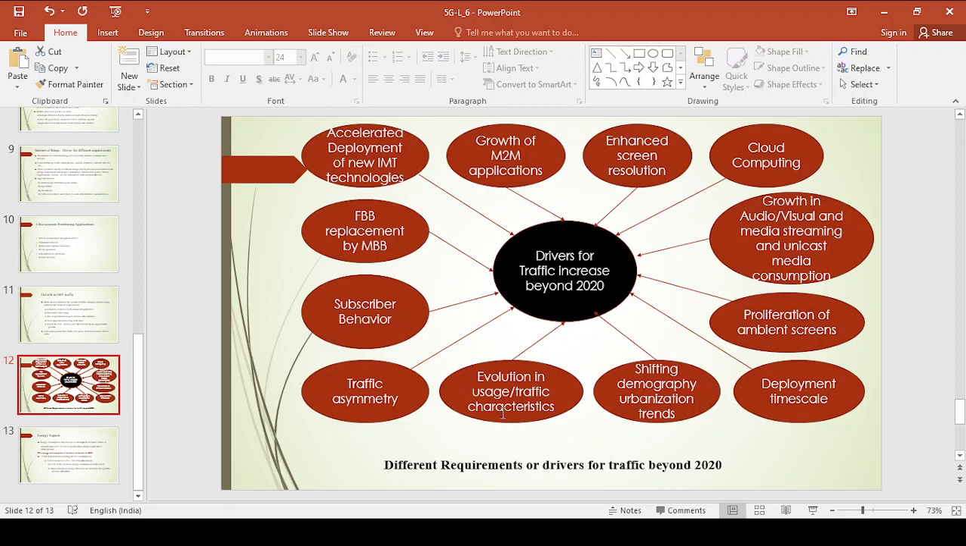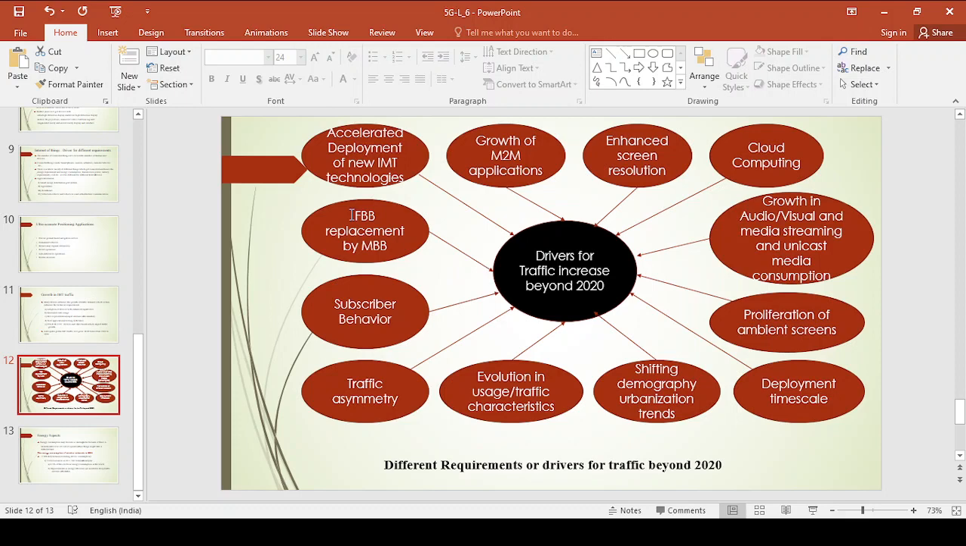And next we have evolution in usage of the traffic. See, as you go from one generation to another generation, the usage of things keeps on increasing. This is also one of the requirements for growth in traffic beyond 2020. Traffic asymmetry, subscriber behavior, and fixed broadband, replacement of fixed broadband by mobile broadband. This is also one of the major requirements for growth in the traffic beyond 2020. These are the different requirements.